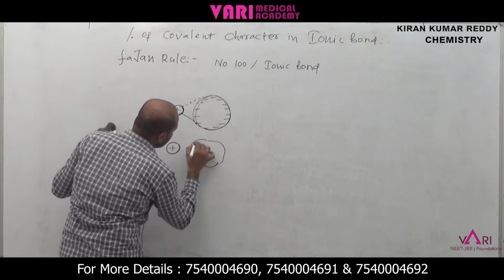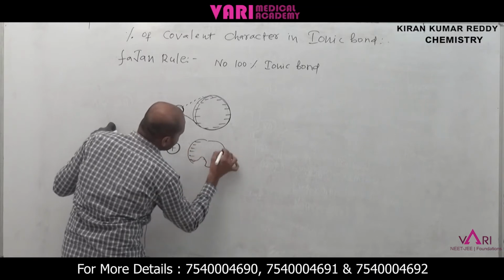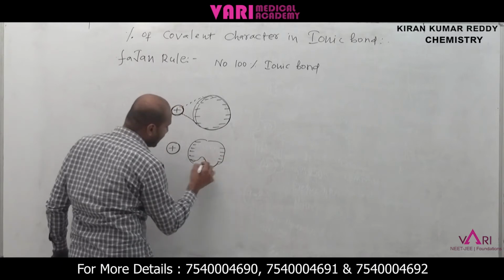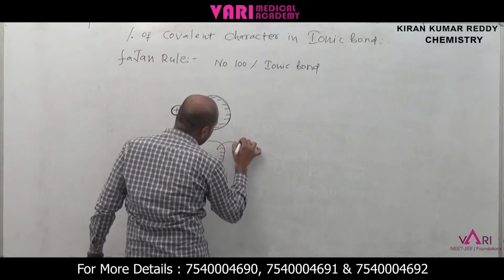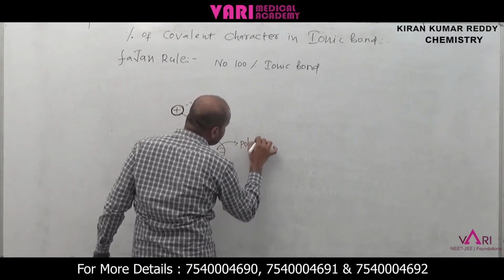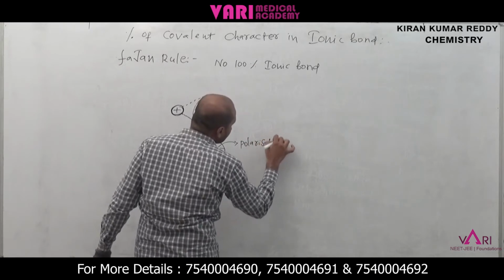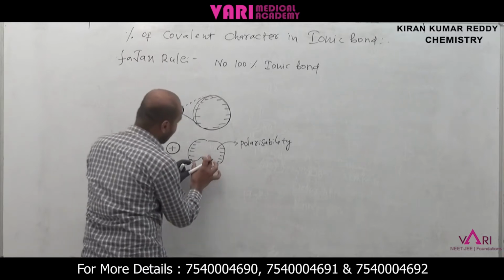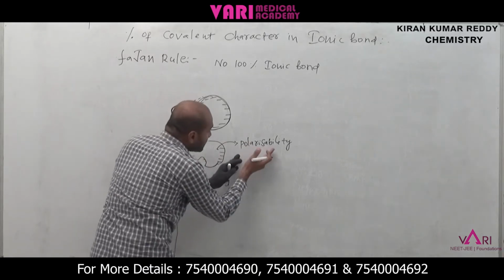Distorted means one side has more negative charge, and the other side has less negative charge. This distortion that occurs in the anion is called polarizability. Distortion or polarization in the anion is called polarizability.